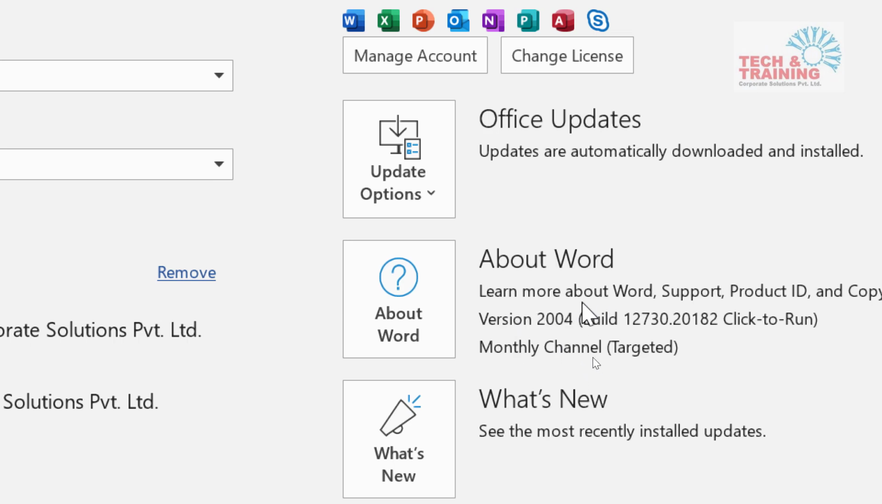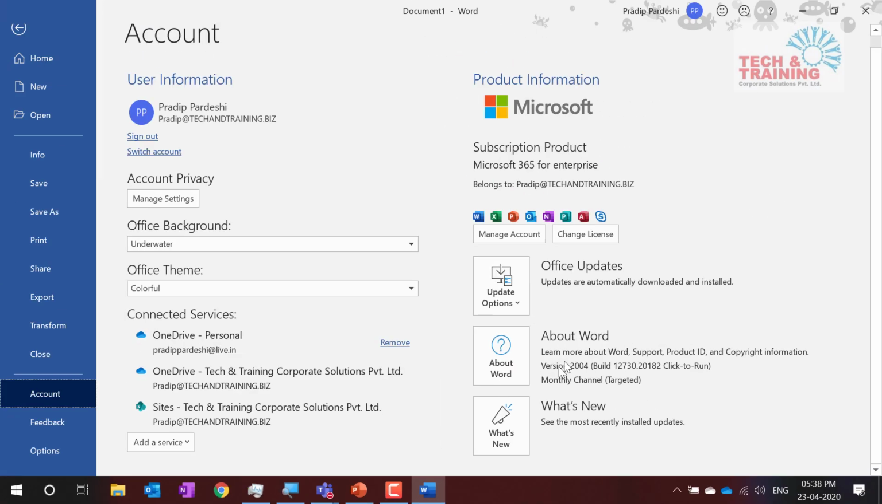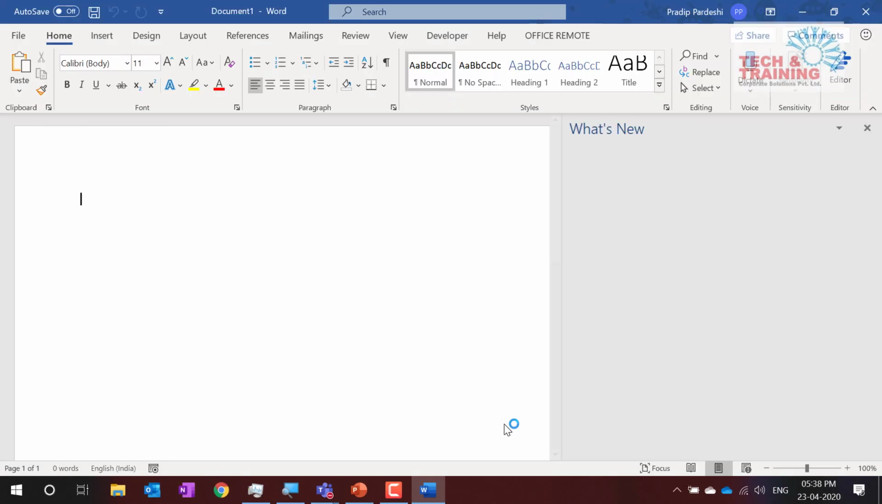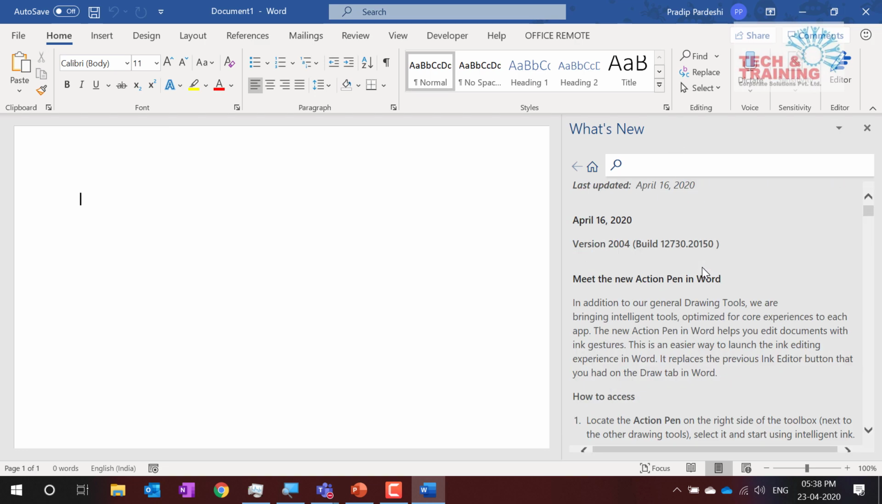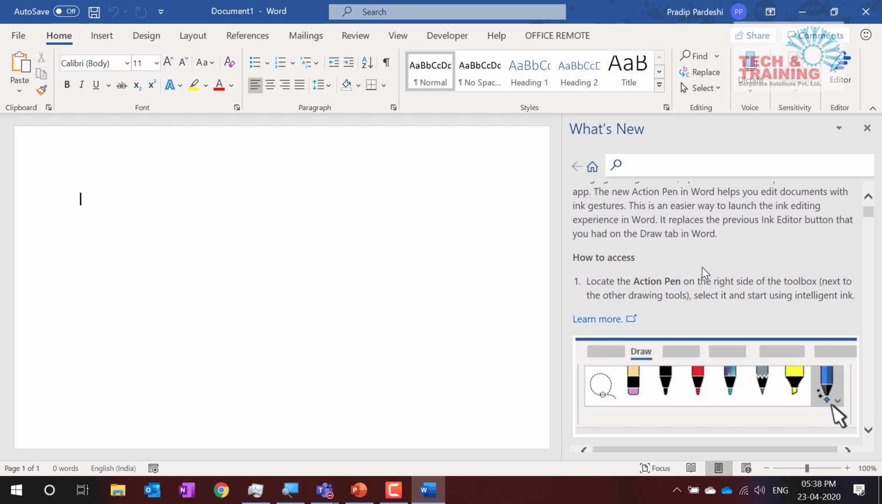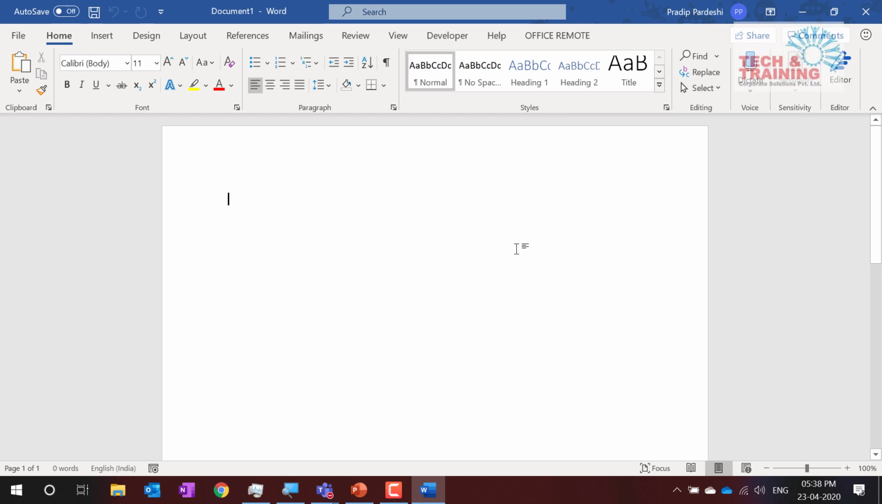In order to find out what the new releases in this version are, you can simply click on What's New, and it takes you to a list of all the features which have been released with Microsoft Office 365. You can explore this later on. These features get updated every month, so you must keep checking what the new updates are. Now, let's get started with some exercises or demo for this workshop.